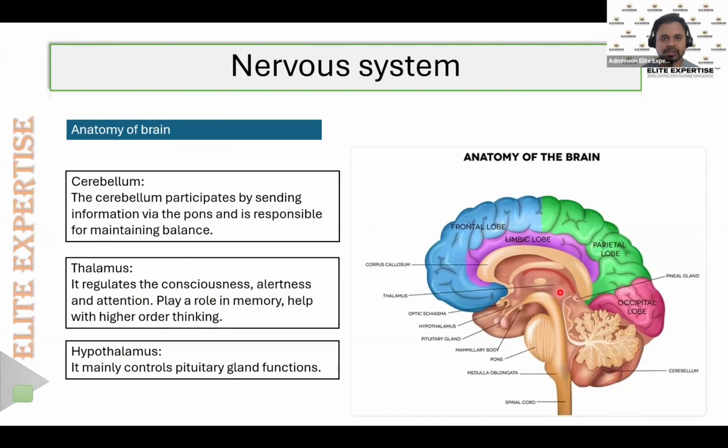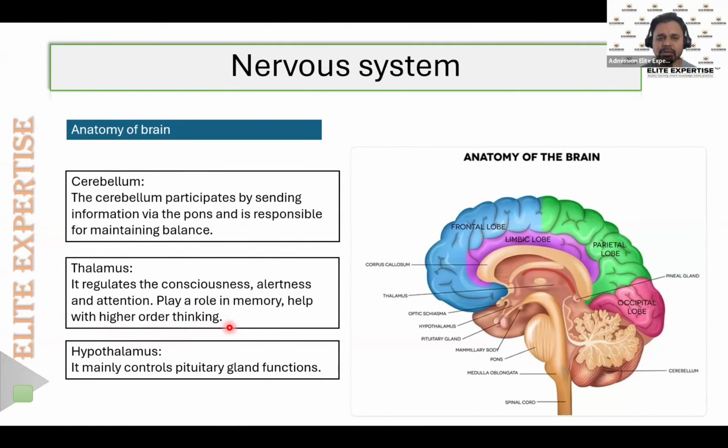So for us to maintain that consciousness and the alertness or attention in our body, it plays a major role. Thalamus is the part of the brain that helps to maintain this consciousness, alertness, and attention. Then it also plays a role in the memory and helps with higher order thinking. Thalamus also helps in memory.